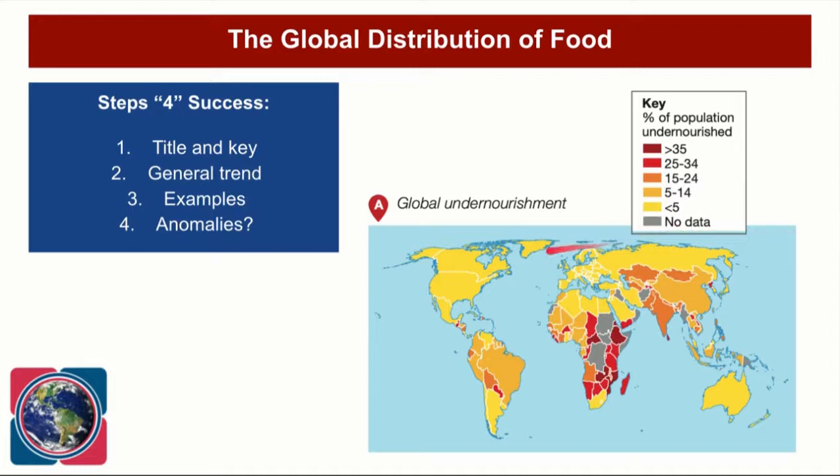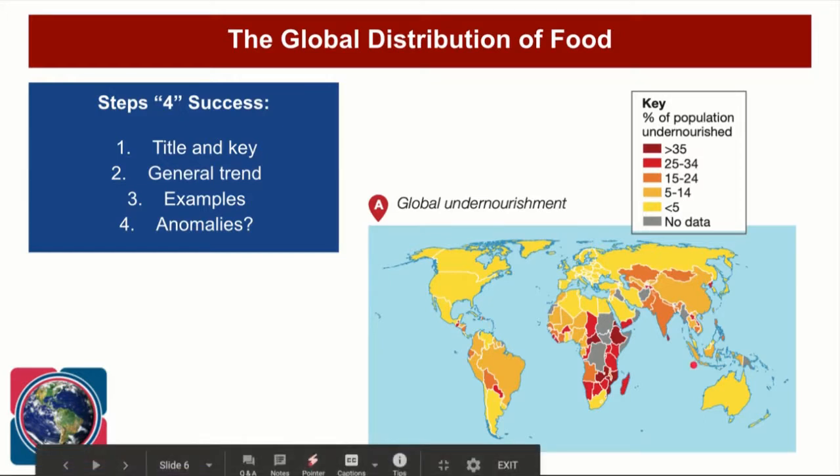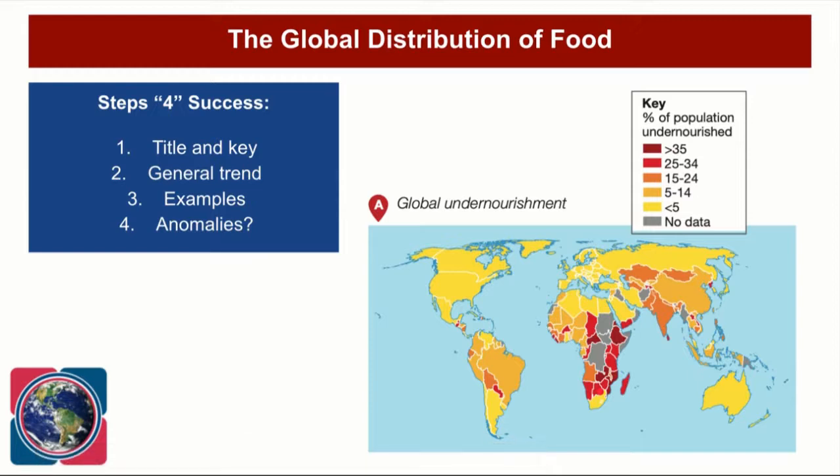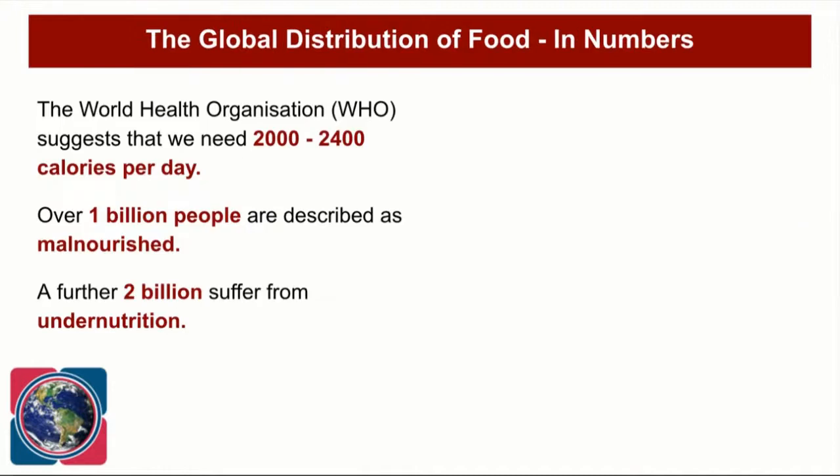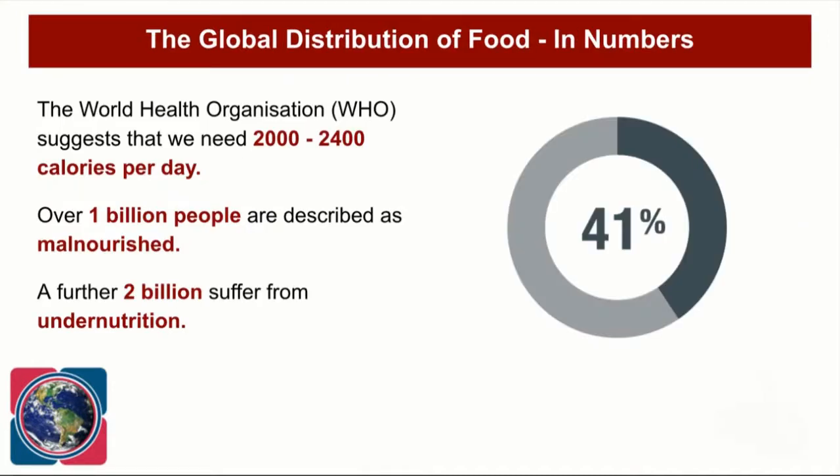Okay, so the title is telling us that it's global undernourishment. Key patterns and key trends: predominantly the wealthier HIC countries, Europe, North America, Australia, have very low percentages of the population that are undernourished. LICs and poorer countries have much higher amounts of people that are undernourished, particularly across sub-Saharan Africa. And anomalies, not many, perhaps maybe North Korea, which we can pick out. So that gives us an idea that actually global food distribution is not even, okay?